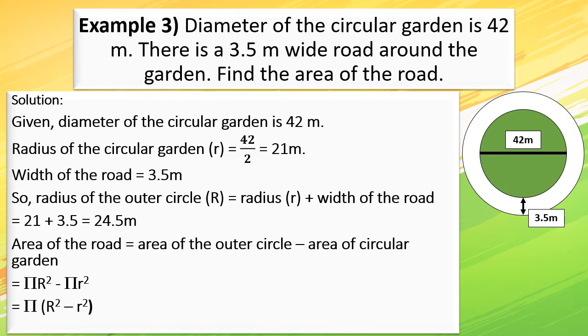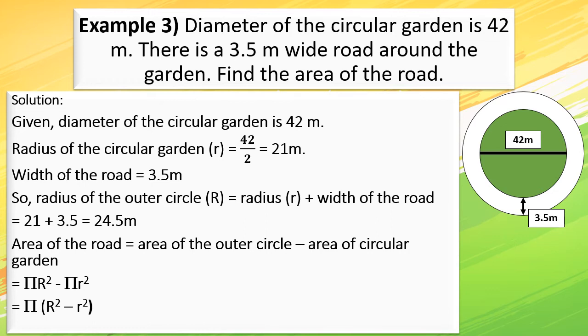So just see it carefully. The radius of the outer circle will be equal to the radius of the smaller circle, or you can say the circular garden, plus the width of the road, which is equal to 21 plus 3.5, which is equal to 24.5 meters. Now, what will be the area of the road? How will we calculate that? The area of the road is equal to the area of the outer circle minus the area of the circular garden. We will just subtract these two and we will get the area of the road.